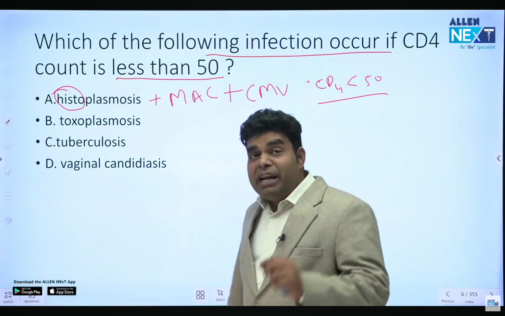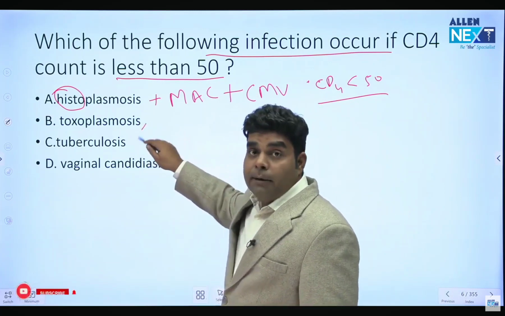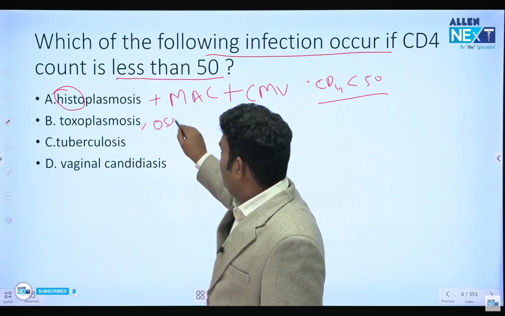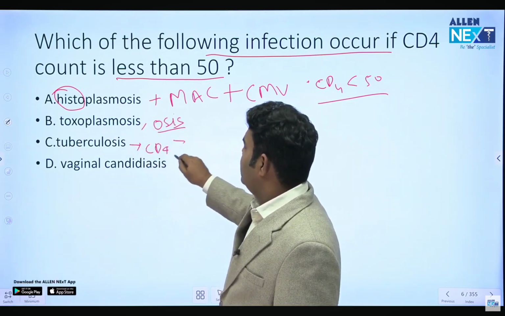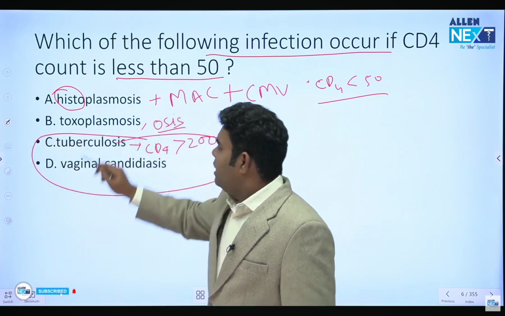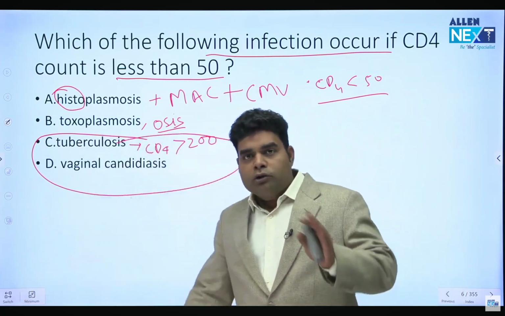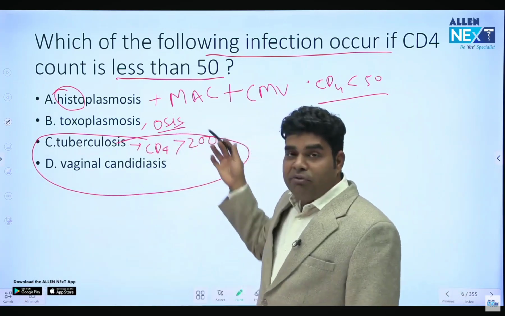Then between 50 to 200, there is toxoplasmosis, then all other osis, all osis except tuberculosis. Tuberculosis can occur even when the CD4 count is more than 200. This is the thing for tuberculosis and vaginal candidiasis. But toxoplasmosis, psittacosis, a lot of osis are there in between 50 to 200.